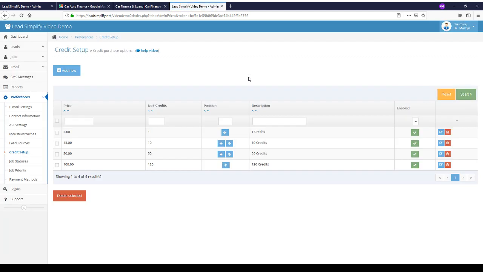Now, how the system works is lead buyers will purchase credits, then they will use credits to purchase leads. So by default, we've got a couple of options set up in the system. You can disable these options if you don't want them on. As an example, what we've got set up is 1 credit equals $2 in this case, because we've set our default currency as dollars. And then there's some bulk buy options. So if you buy 10 credits, it's $15. If you buy 50 credits, it's $50. If you buy 120 credits, it's $100. Let's disable the $100.